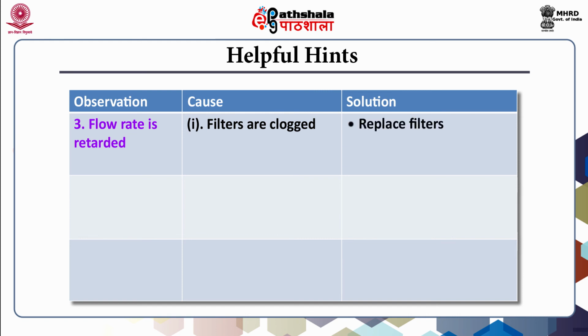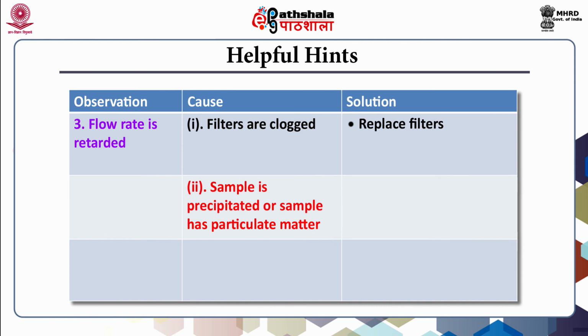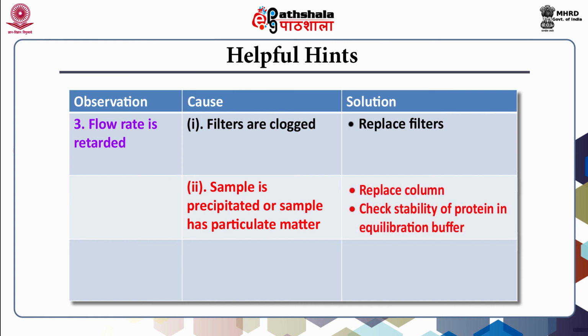Another cause could be that the sample is precipitated or the sample has particulate matter. The advisory is to replace the column or check the stability of the protein in the equilibration buffer. Another problem could be air bubbles in the column. This could be because buffers are not degassed.